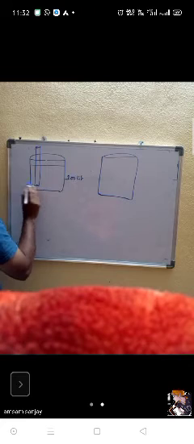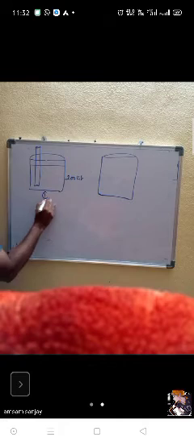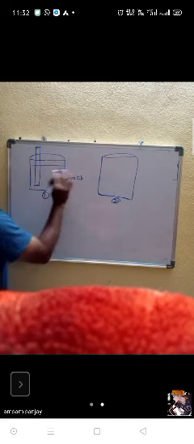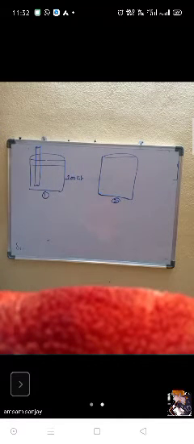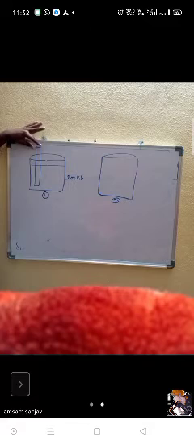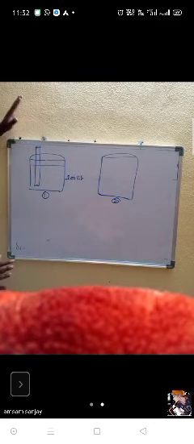I am taking one glass tube which has both sides open. I am dipping it in the first bucket, which is filled with 100 liters of water.